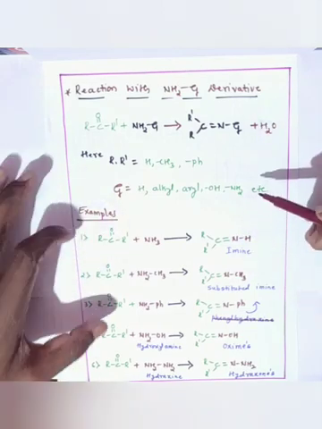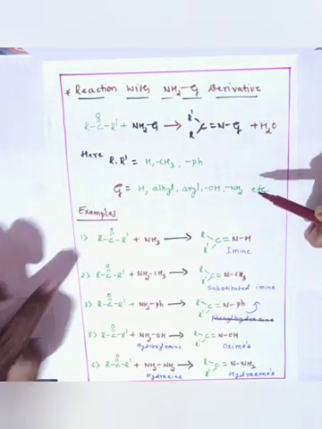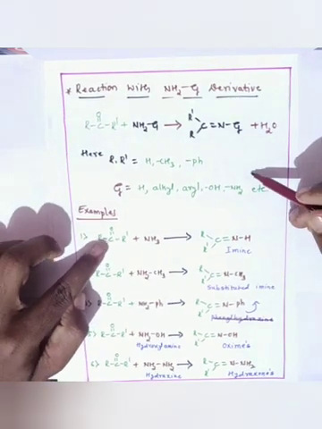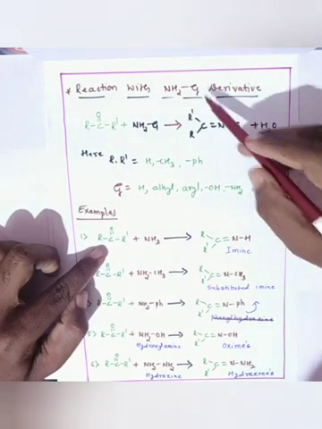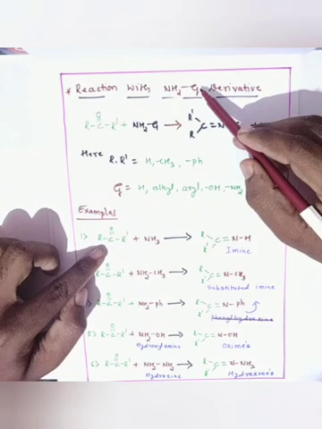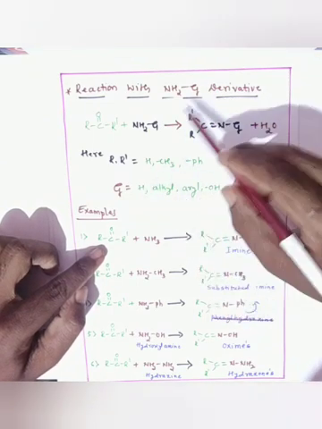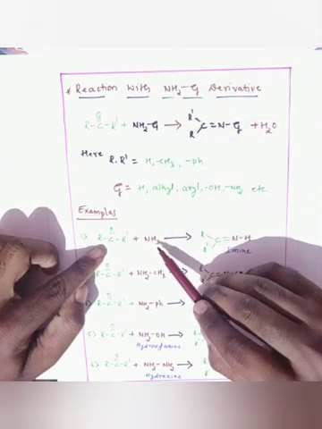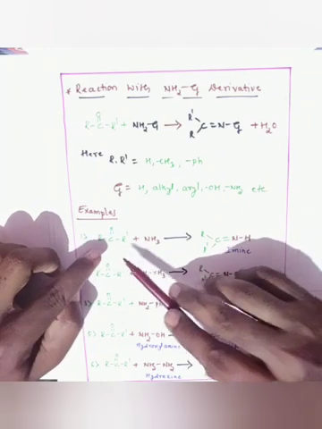In general, I have given the reaction here. Take the example where G is hydrogen: the whole molecule becomes NH3, that is ammonia.